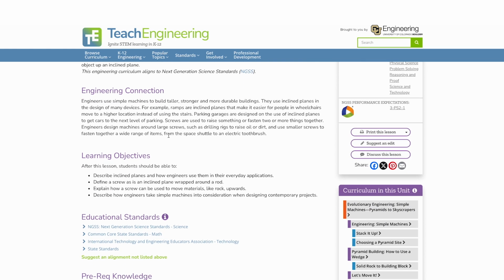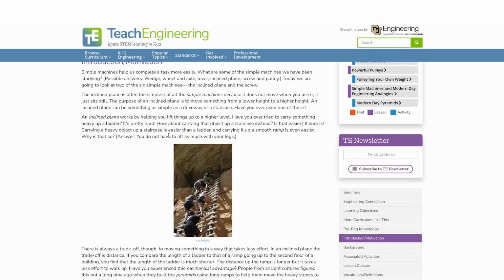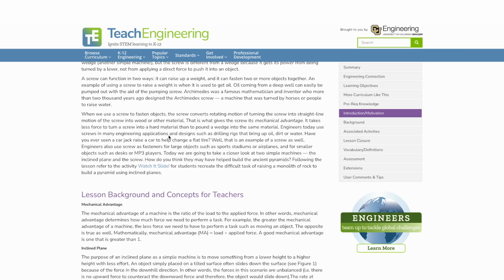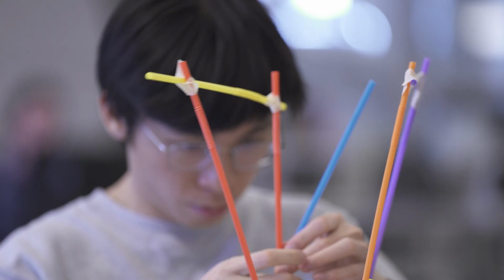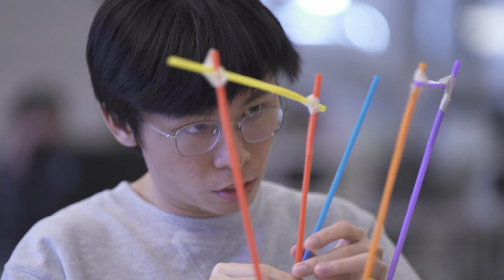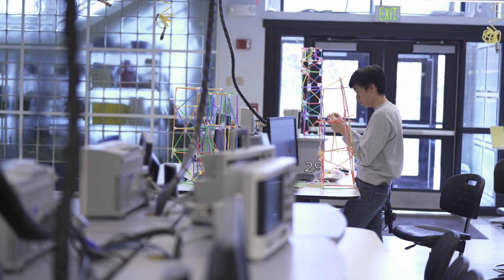I think one of the benefits of this program is that everything has already been classroom tested. I know that when I go on to Teach Engineering and pull out a lesson plan, whether I use the whole thing or just part of a unit, it's already been tested by a teacher. It already has worked, it's already been vetted through students. Teach Engineering is a great resource for me in that I'm frequently looking for things to bring engineering into the classroom besides just building with our blocks that we have, which are great too, but I'm always looking for how can we tie all of the parts of STEM together, and I really feel like Teach Engineering allows me to do that.